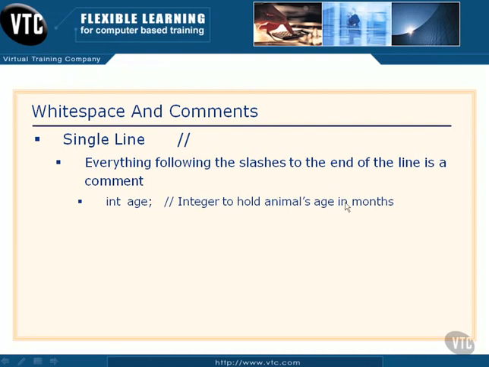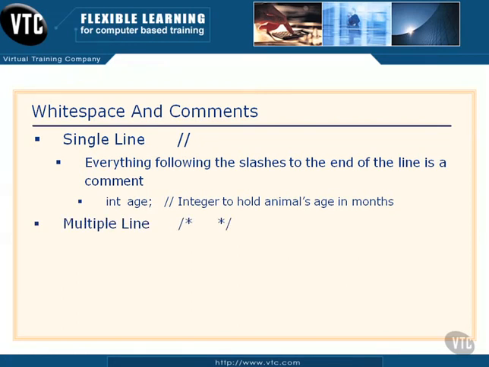Everything from there to the end of the line to where we start a new line is treated as a comment. And we've left ourselves a little note here that this integer age is going to hold the animal's age in months, because think about this, people are bringing puppies in and we say, how old is it? 4. Well, it's probably not a 4-year-old puppy, but it could be a 4-month-old puppy. So if they bring in a 3-year-old dog, that's a 36-month-old dog. So anyway, that's just one of the oddities about being a veterinarian that might be out there. I don't know if that's for real or not, but boy, it sure sounds good, right?